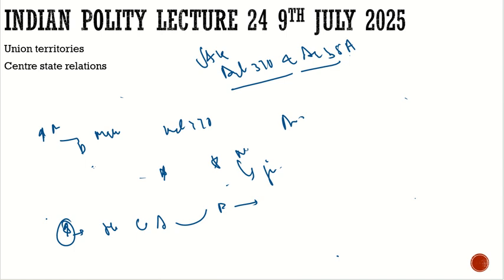There was huge discussion over it, and eventually Prime Minister Nehru and other leaders said that Article 370 is not a barrier. It will be a tunnel through which the Indian Constitution will enter into Jammu and Kashmir. And eventually it happened.